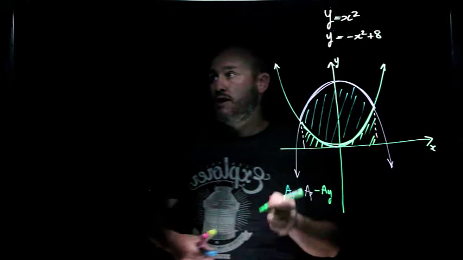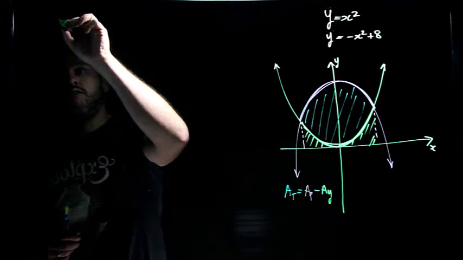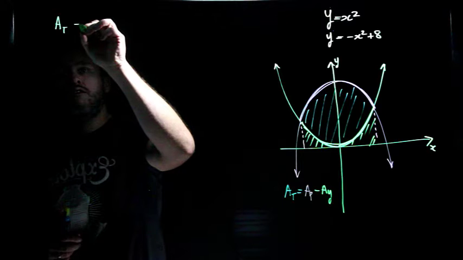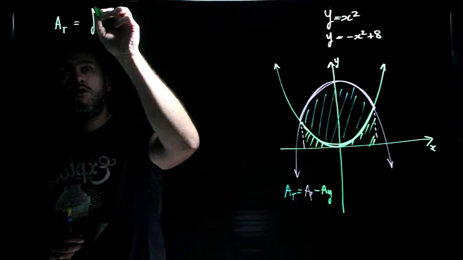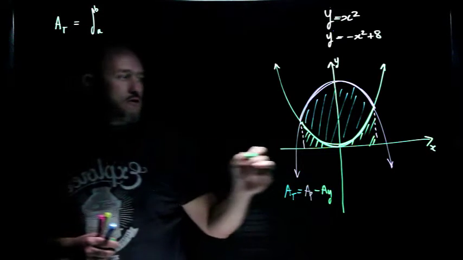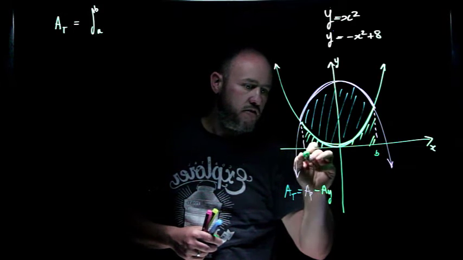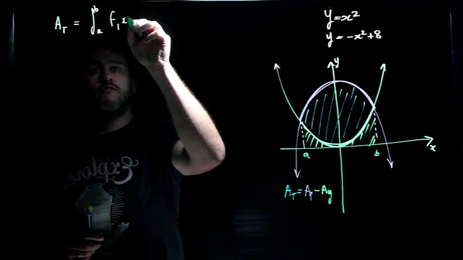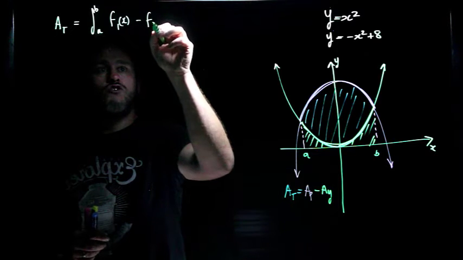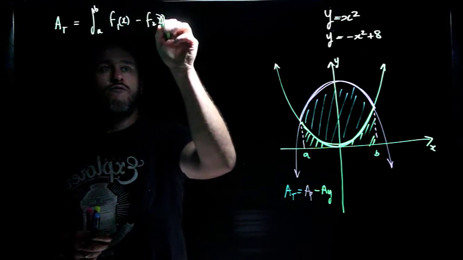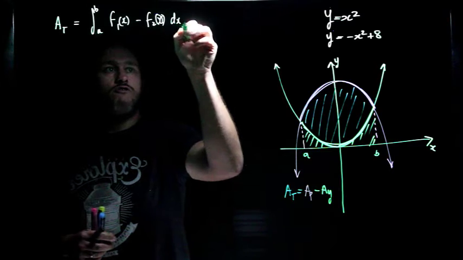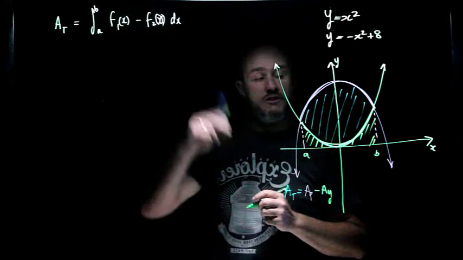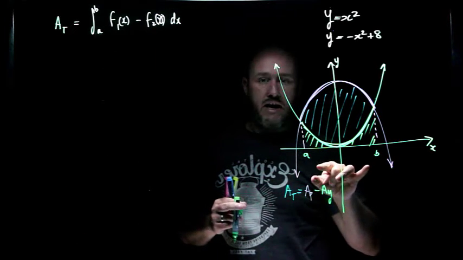Well, we say we want to find the total area, and that's equal to the integral between B and A, so I'm defining this as B and this is A, of f1 of x minus f2 of x, our two functions. Sorry about the badly drawn bracket. f1 of x minus f2 of x between B and A.